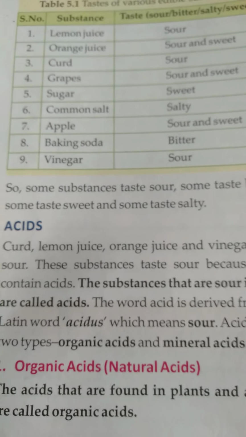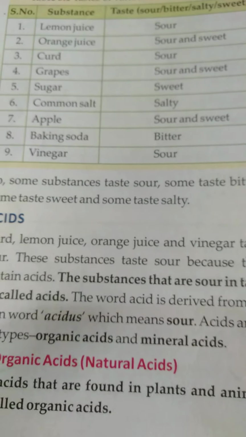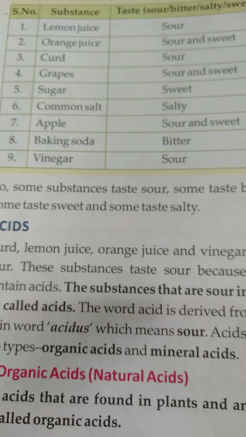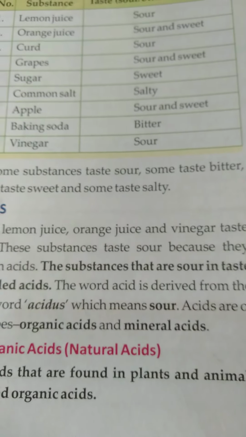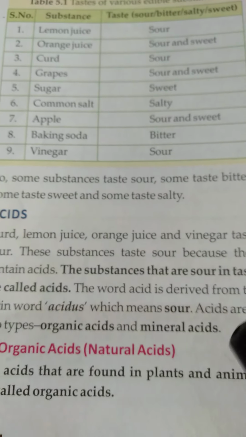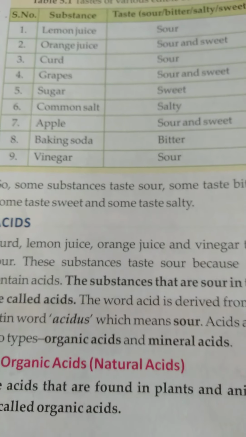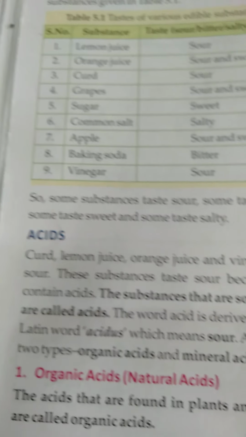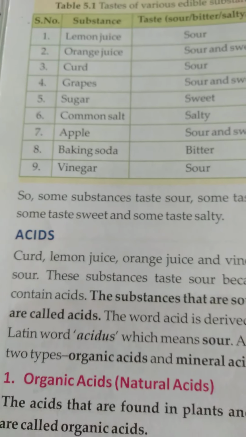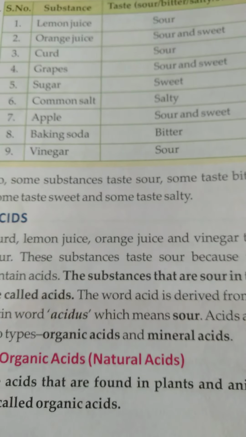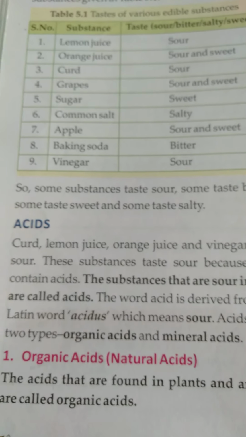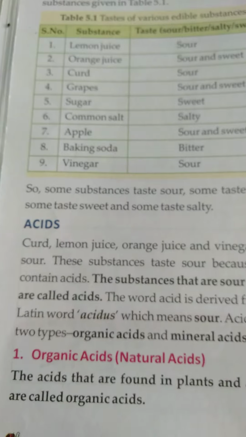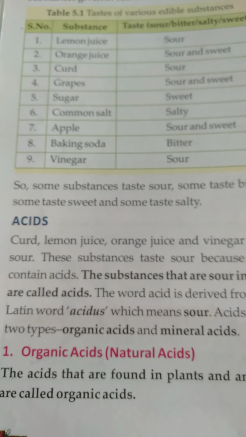जो भी चीज़ें आपको टेस्ट में खट्टी लगती हैं, they all contain acids. That's why they are sour in taste. So उन्हें हम क्या कहेंगे? We can call them acids. The word acid is derived from the Latin word acidus. जो ये acid word है वो कहाँ से derived हुआ है? लैटिन वर्ड एसिडस से डिराइव हुआ है. The meaning of acidus is sour.